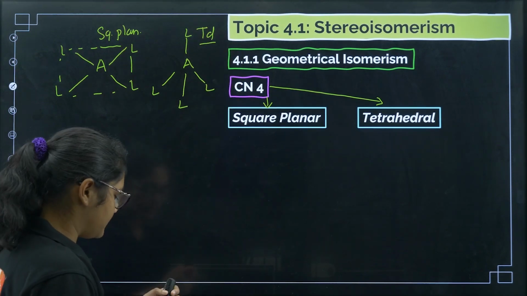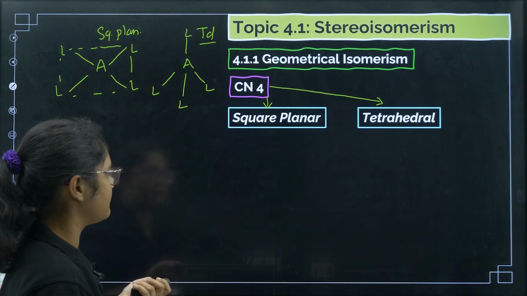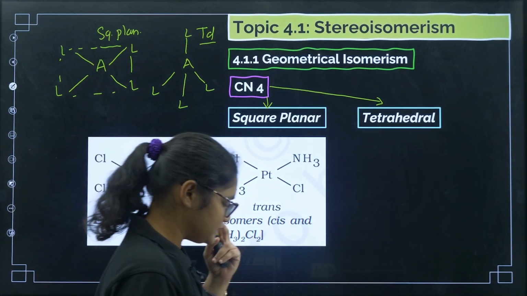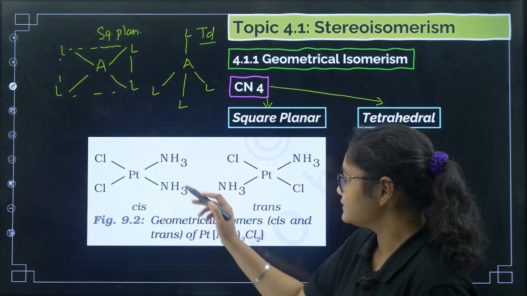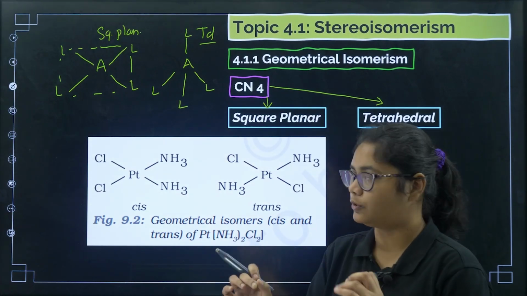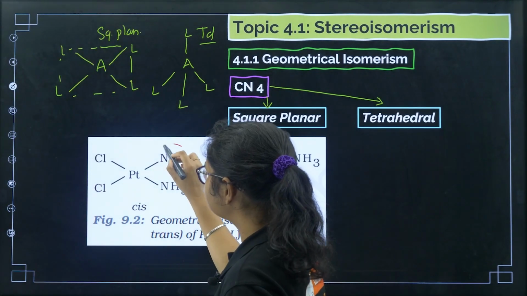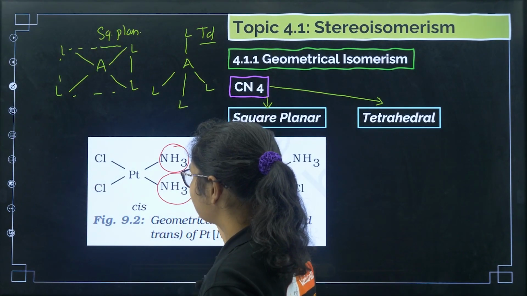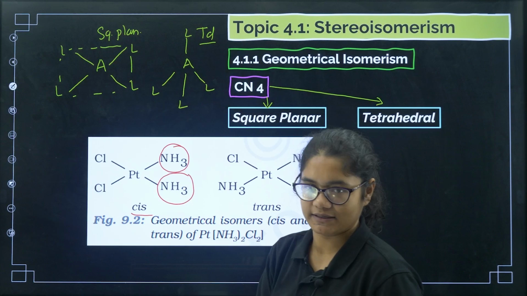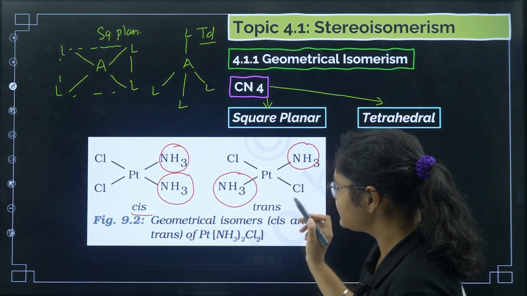Now in square planar we can find cis and trans geometry. For example, you can see this example, Pt(NH3)2Cl2. If the NH3s are on the same side, then we call it cis isomer.